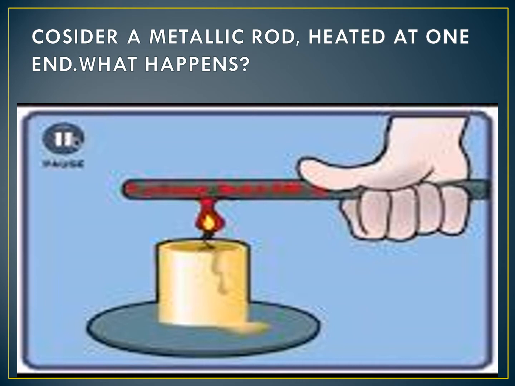For example, you see in the picture there is a metallic rod. A man is holding a metallic rod in his hand and it is heated by a candle. Consider a metallic rod being heated at one end. What happens within the rod when it is heated? The man will feel heat in his hand or not? Yeah, you're right, his hand will be heated. So how does it change? The heat transfers from the hotter area to the colder area. This process is known as conduction.